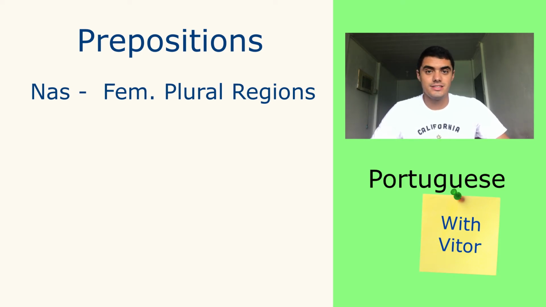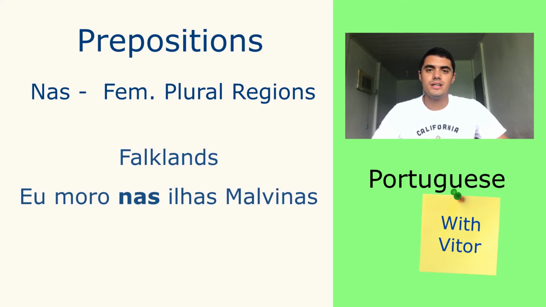For example, islands. Because islands in Portuguese is the plural and the feminine. Like Falklands. Do you know the islands Falklands? In Portuguese we call it Ilhas Malvinas. And if you live in Falklands, you have to say eu moro nas Ilhas Malvinas.